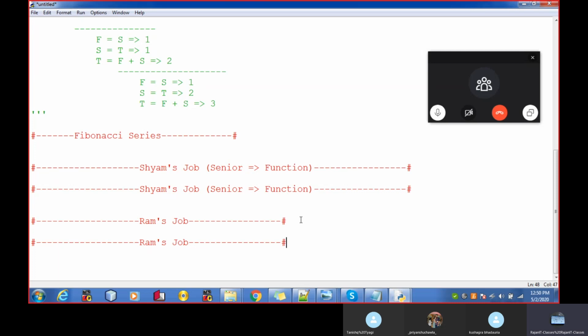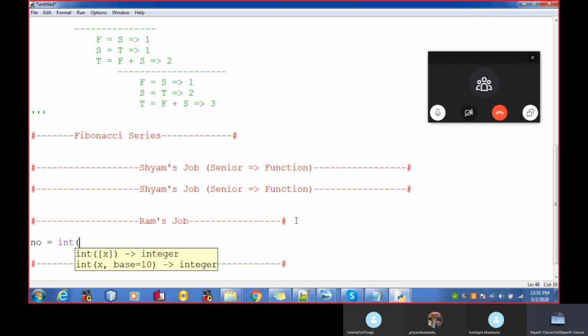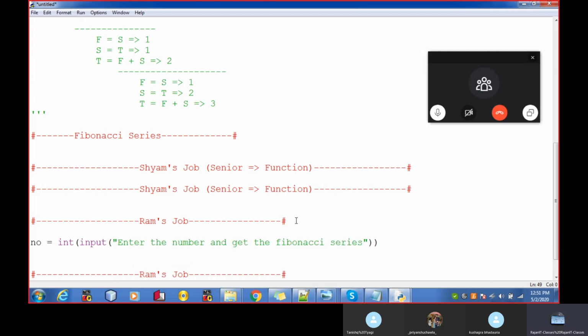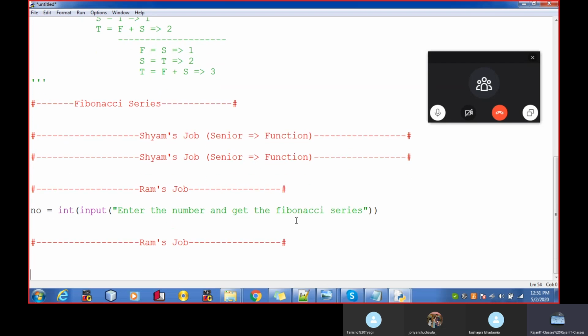But Ram knows how to enter the value. So he is going to input the number. He has entered the number successfully.